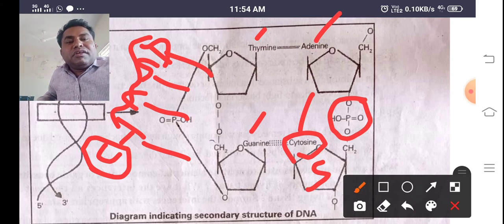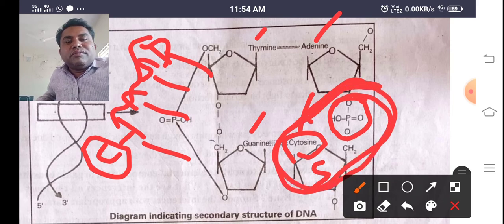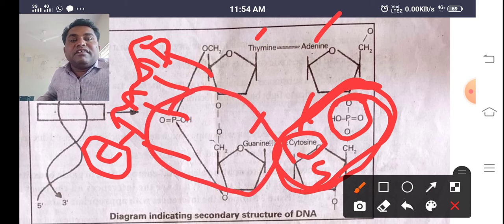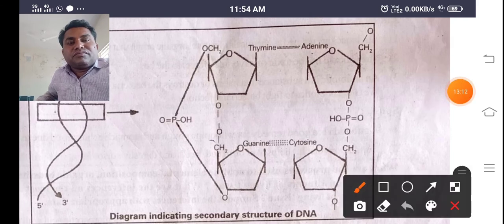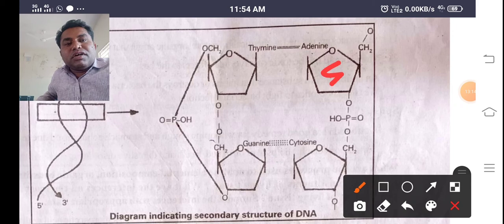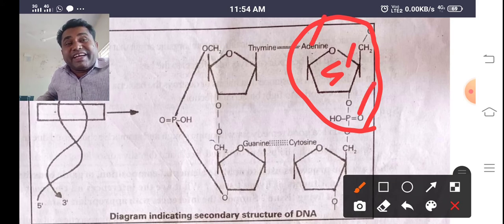So here you can see these three together is called a nucleotide. Similarly here also, these three make a nucleotide. In a nucleotide, one nitrogen base is there, one sugar is there, one phosphate is there. That is the reason it is called a nucleotide. Again here, this is the sugar, phosphate, and the nitrogen base. So it is called a nucleotide.